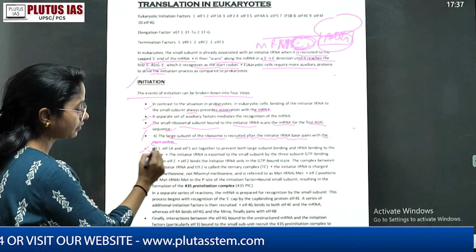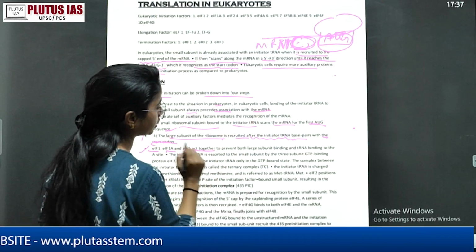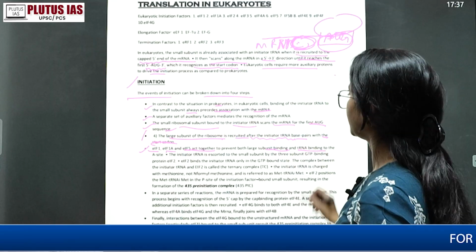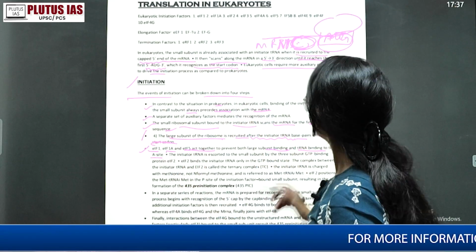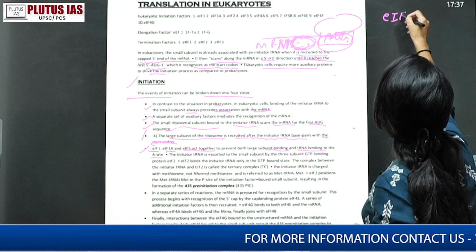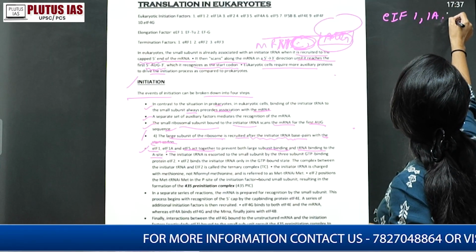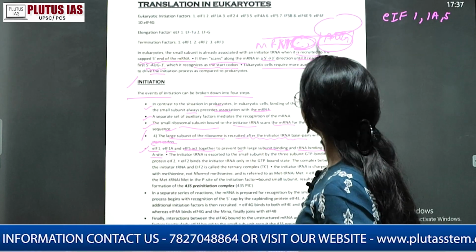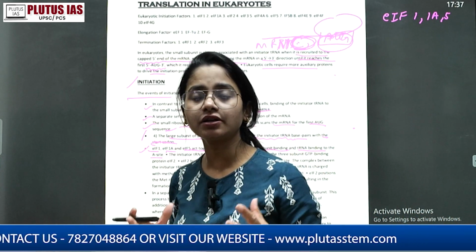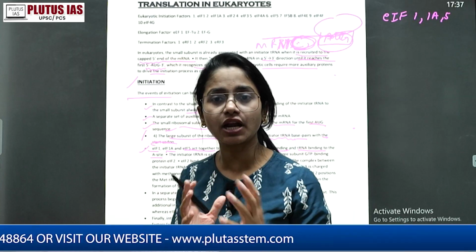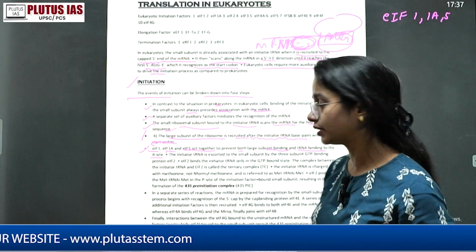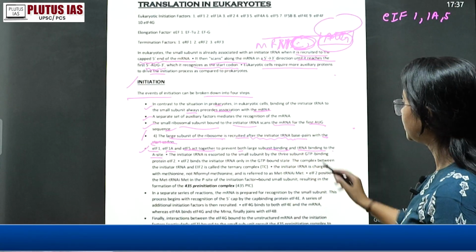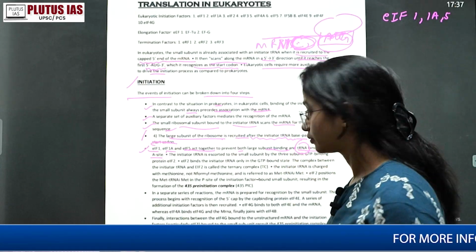Now, EIF1, 1A and 5 act together to prevent both large subunit binding and tRNA binding to the A site. ठीक है, ये जो आपके EIF1, 1A and 5 है, ये साथ में काम करते हैं, किस लिए? To prevent the association of the large and small subunits until the start codon is recognized. Okay, subunit binding and tRNA binding to the A site. ये tRNA को A site पे नहीं bind होना है, तो ये भी prevent करता है.